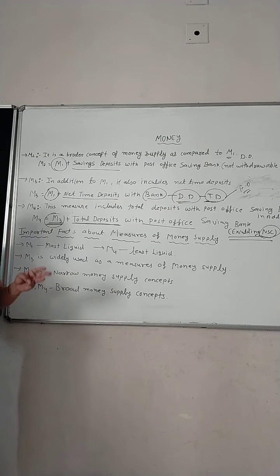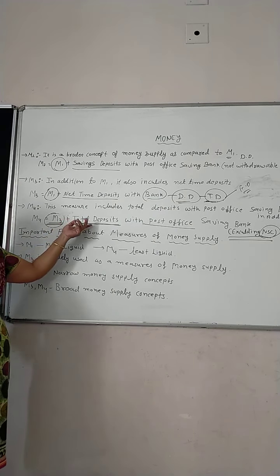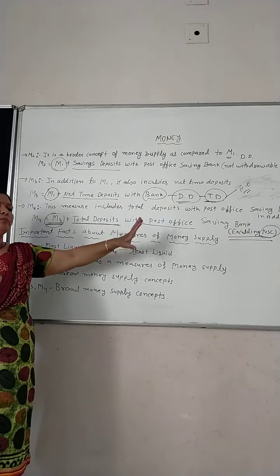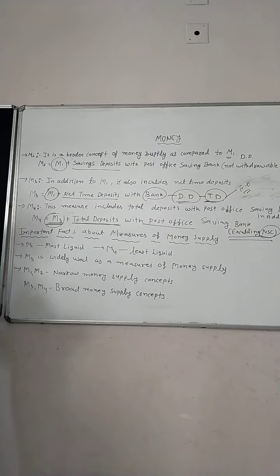deposit or time tenure amount also considered here. So in M4, all types of or total deposits with post office saving banks, excluding NSC. So in these terms we are seeing that M4 is a very vast concept among the measures of money supply. Clear all four things, M1, M2,